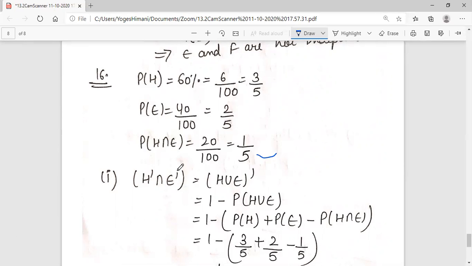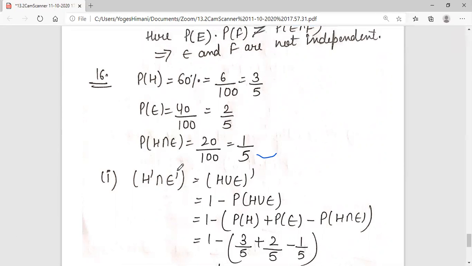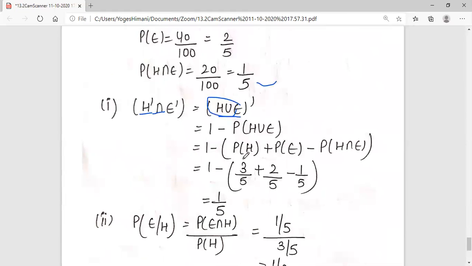Now, in the first part they are asking, find the probability that she reads neither Hindi nor English. Neither Hindi nor English. Nor means intersection: H complement intersection E complement. You can write it as H union E, complement. And how will the complement come? Subtract the term in the bracket from 1. 1 minus probability of H union E. Again union formula. And our answer is 1 by 5.